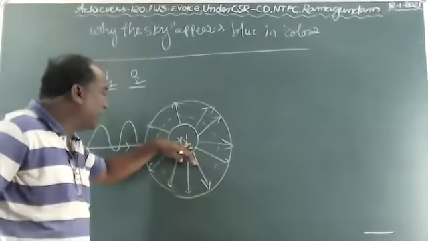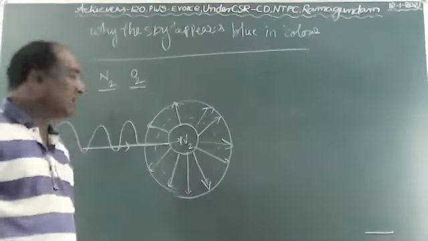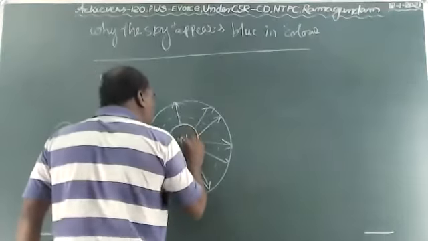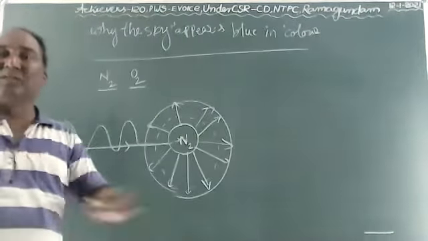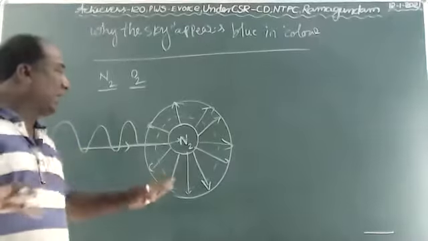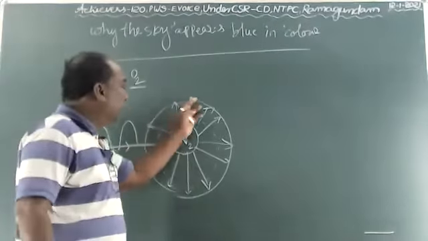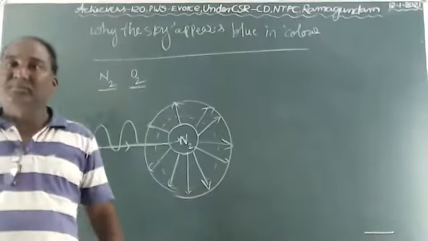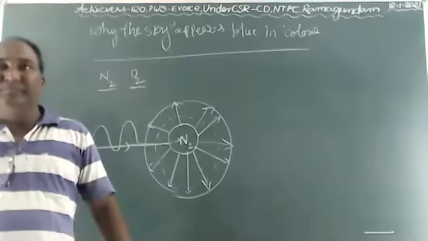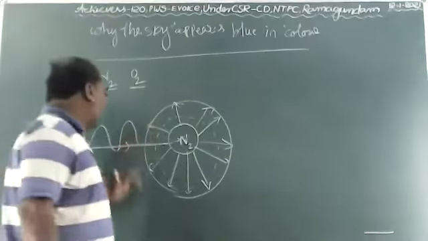So nitrogen absorbs only the blue color light here, and after absorbing, that color is spread in all directions. The remaining colors are not accepted; the remaining colors do not scatter. Only the blue color scatters. That's why our sky appears blue in color. Do you understand, children? Our sky appears blue in color.